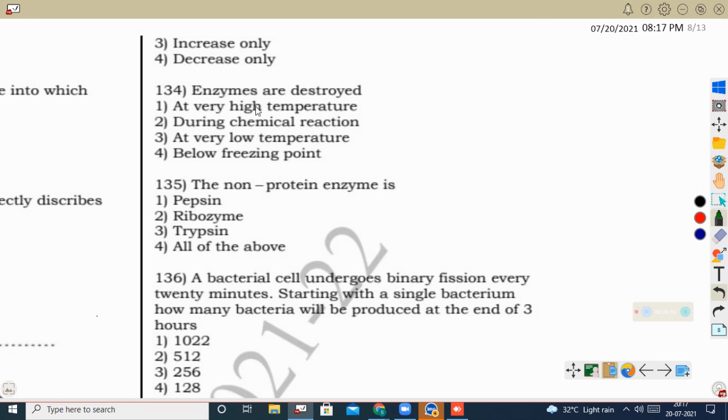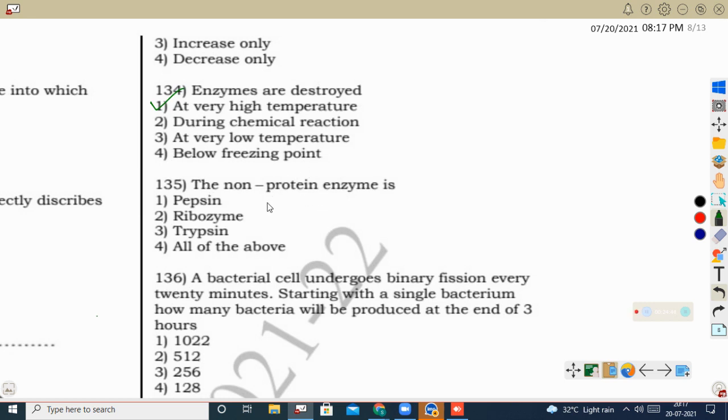Next question, enzymes are destroyed. Enzymes will get destroyed at very high temperature and in varying pH also. So here the correct option is high temperature. In a chemical reaction the enzymes are not destroyed, because enzymes are biocatalysts, they remain as such even after the chemical reaction. They will be used for the next chemical reaction also, and they will not be destroyed at very low temperature. Below freezing point also they will not be destroyed.